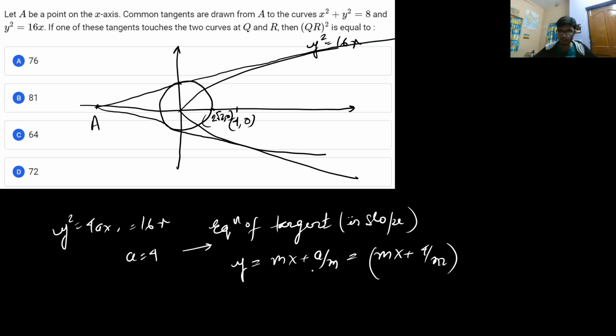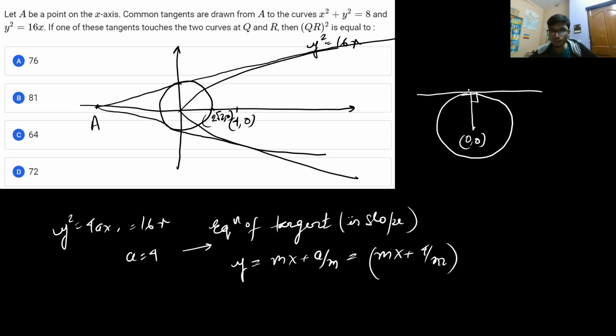This is a common tangent for this particular circle and the parabola. That means the condition of tangency for a circle is that a tangent is such a line that if you drop a perpendicular from the center of the circle, which in this case is 0 comma 0, onto that straight line, this distance will be equal to the radius of the circle. The radius of the circle is equal to 2 root 2.